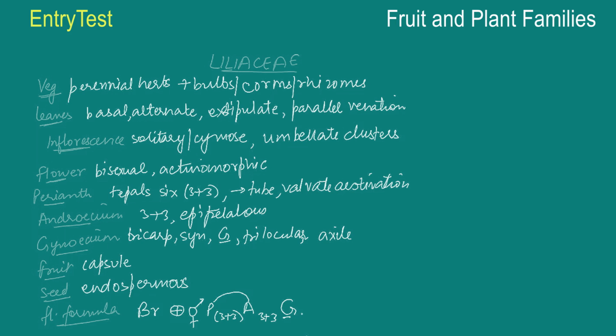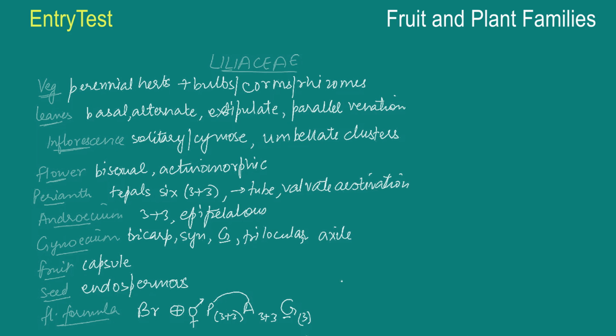Three of them joined together. So that is the formula, and lots of these plants are good ornamentals. For example, the tulip, or a source of medicine like aloe vera. Lots of vegetables like asparagus, and even colchicine, that is Colchicum autumnale, that is the name of the species.